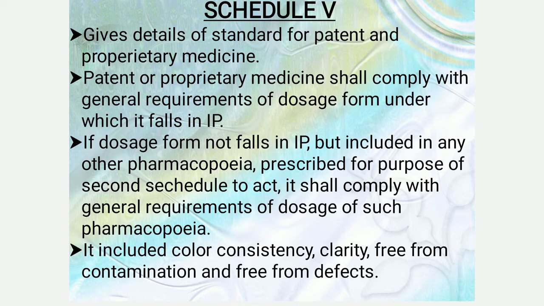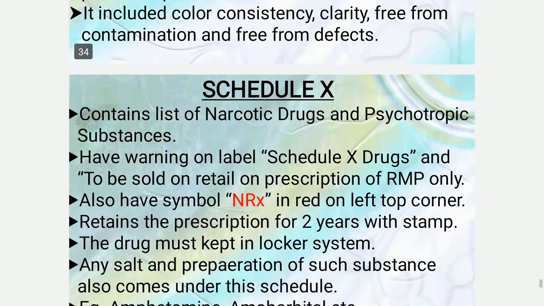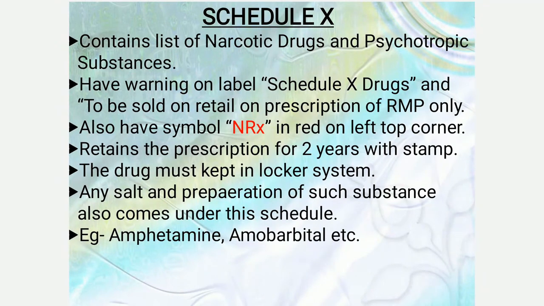It included color consistency, clarity, free from contamination, and free from defects. Next one is the Schedule X. It contains the list of the narcotic drugs and psychotropic substances. It has warnings on the label: Schedule X drugs are to be sold on retail only on the prescription of an RMP. It also has the symbol NRX in red on the left top corner. It retains the prescription for 2 years with a stamp.